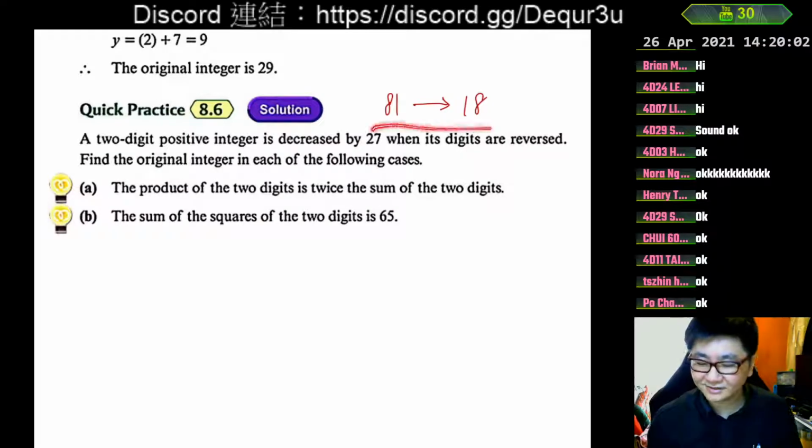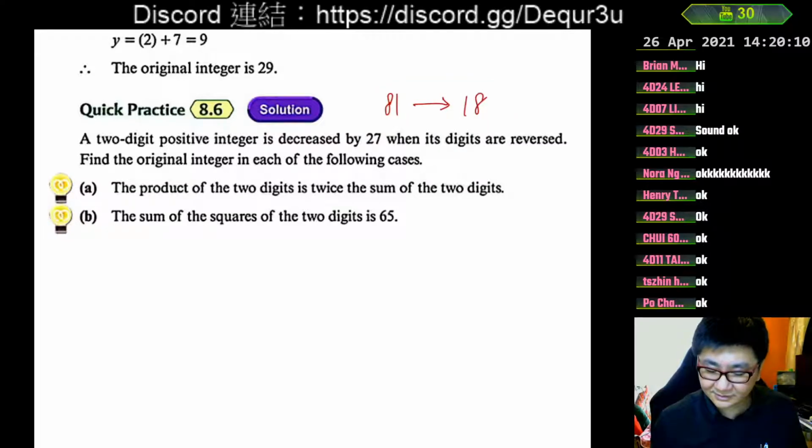Of course, this is not the case; you can see the difference here is 60-something, so it is not this answer. But the situation is like this when we reverse the digits. And we want to find the original number. In each of the following cases, that means these are two separate cases, and we do them one by one. So maybe I do part A, and you take some time and do part B. So the product of the two digits is twice the sum of the two digits.